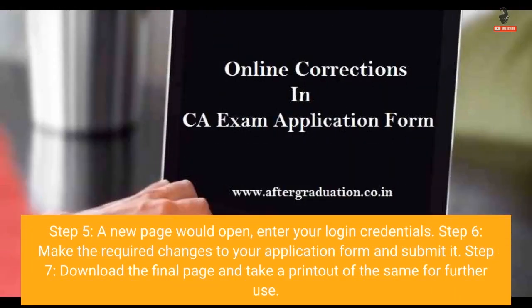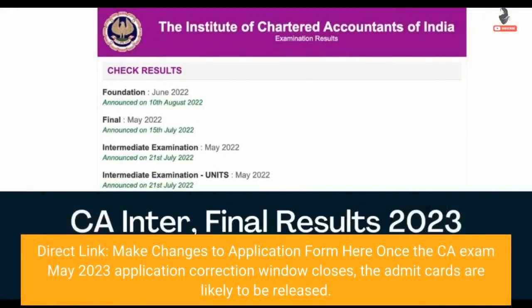Step 5. A new page would open. Enter your login credentials. Step 6. Make the required changes to your application form and submit it. Step 7. Download the final page and take a printout of the same for further use. Direct link: make changes to application form here. Once the CA exam May 2023 application correction window closes, the admit cards are likely to be released.